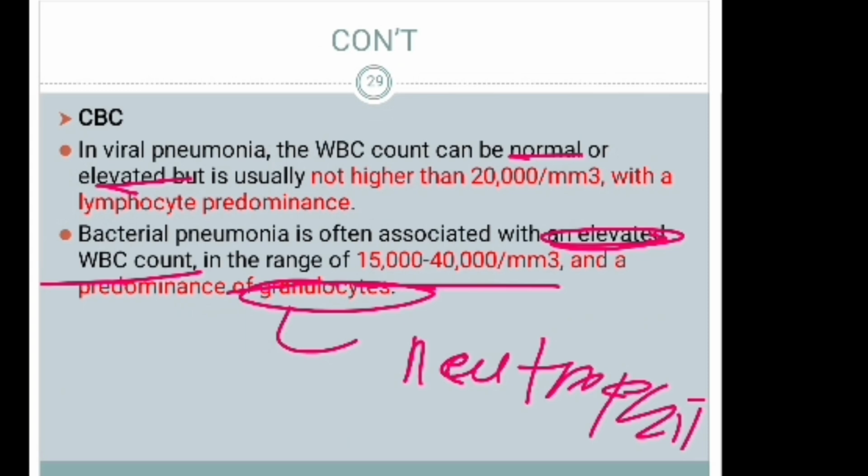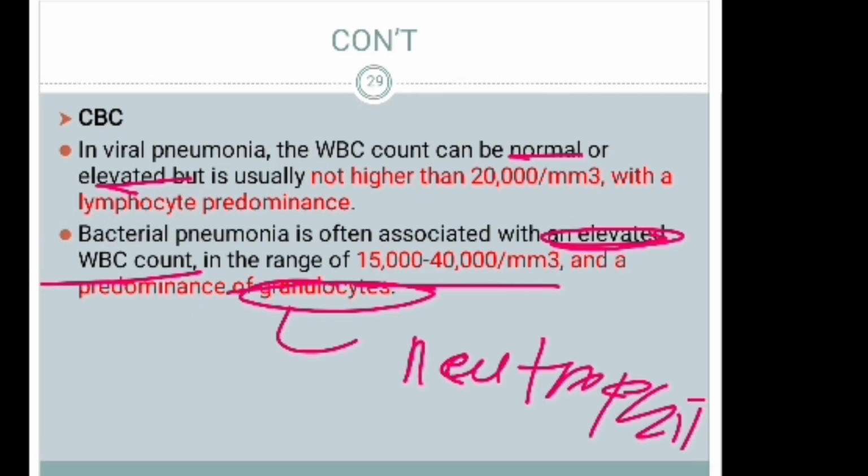The second investigation is CBC. In viral pneumonia, the white blood cell count can be normal or slightly elevated, but is usually not higher than 20,000 per cubic millimeter, with a lymphocytic predominance. If the causative agent for the pneumonia is viral, there is lymphocytic predominance.